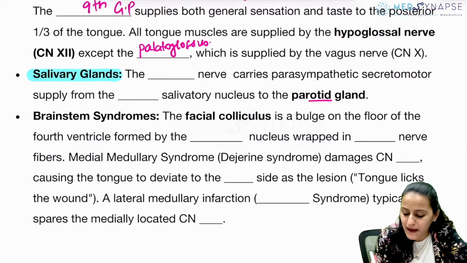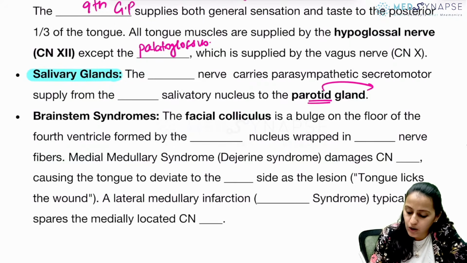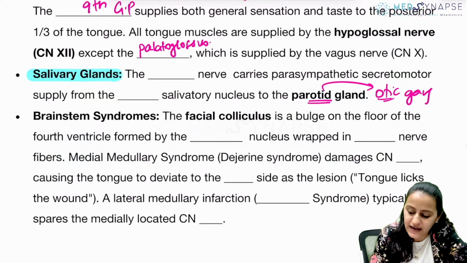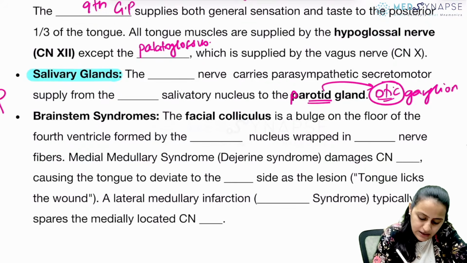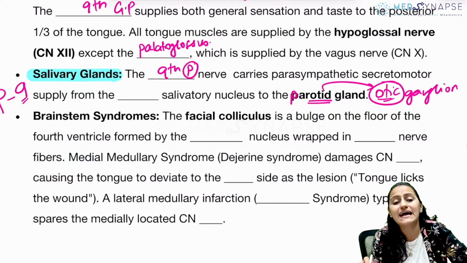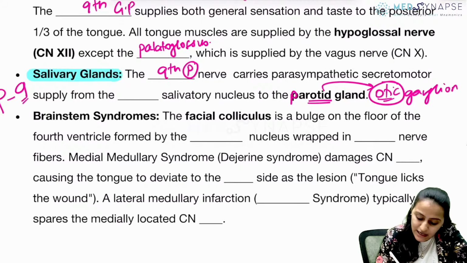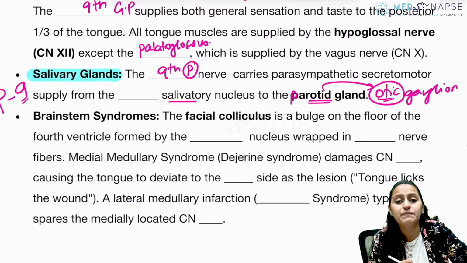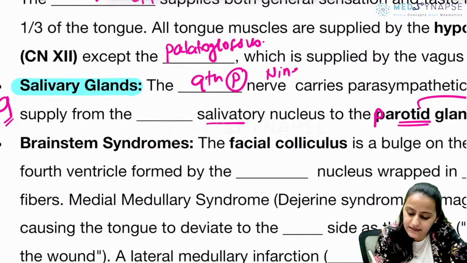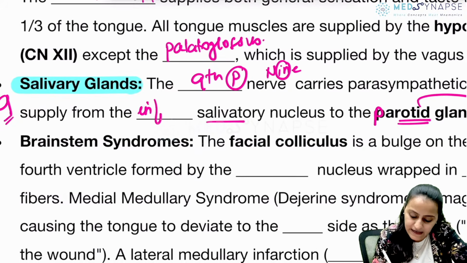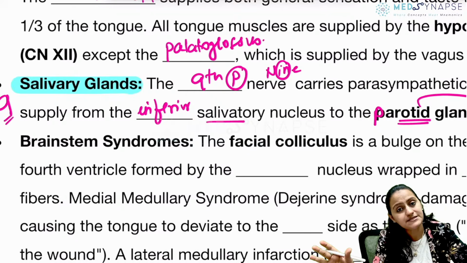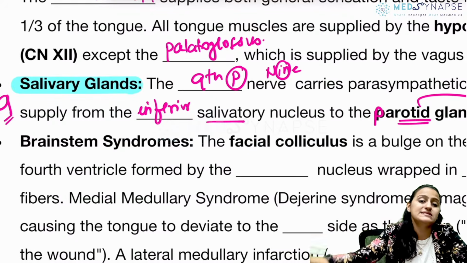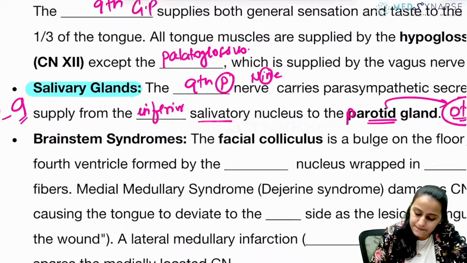So first of all, tell me, parotid is what ganglion? Otid is otic. Remember rhyming. Otid is otic ganglion. Parotid, remember P ka ulta is 9. So the preganglionic one is the 9th nerve. Glossopharyngeal 9. It is what salivatory nucleus, superior or inferior, to the parotid? Remember when I say 9, it is IN. It is the inferior salivatory nucleus. The superior salivatory is the 7th. SSS. Superior salivatory 7 going to the submandibular and the sublingual gland. Okay? Is it clear with everyone?